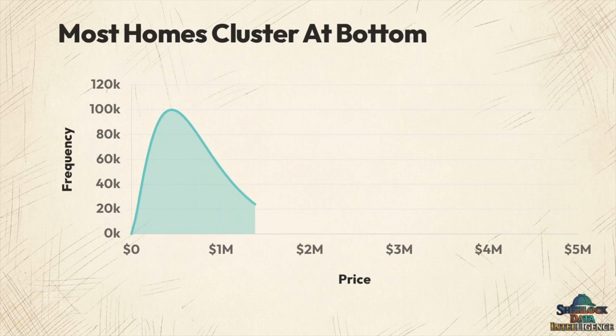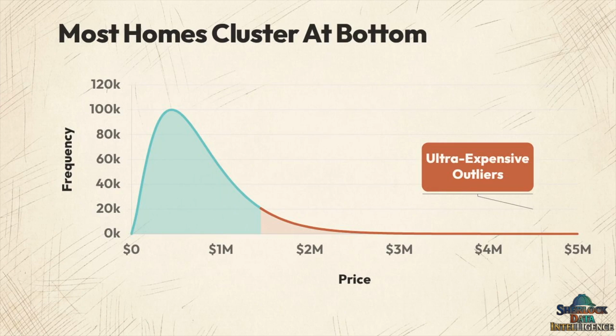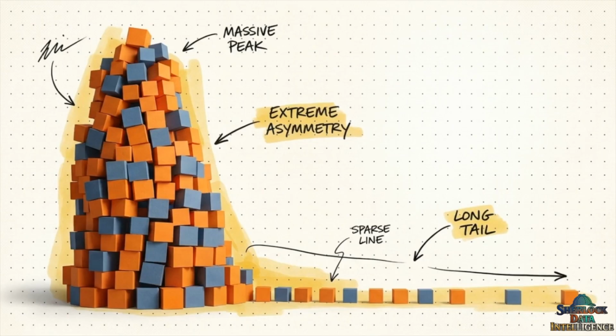Right away, you can see this massive peak on the far left side. That represents the vast majority of standard everyday homes. But trailing off of that peak is a thin line of data that stretches far out to the right side, representing a tiny fraction of ultra-expensive properties. Statisticians have a formal term for this exact lopsided shape, a right-skewed distribution.